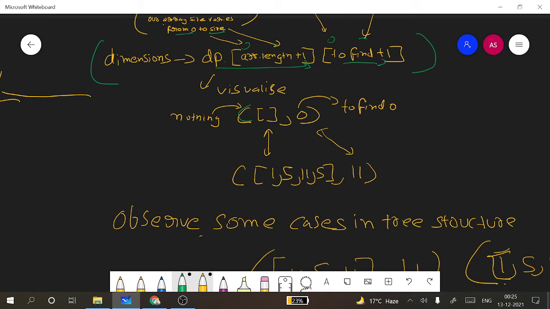Now we can visualize some of the cases, where one of the cases is like this. If we have an empty array and we need to find 0, this is obviously a true case because we don't need to find anything, we need to return sum as 0. If we do not consider anything, still we will get the sum as 0. So we would say that 0 comma 0 is a true case.